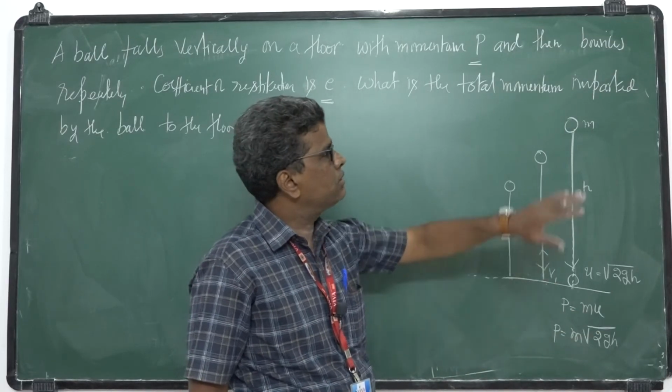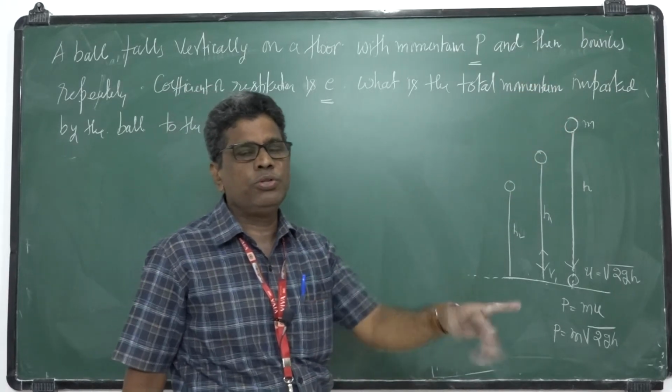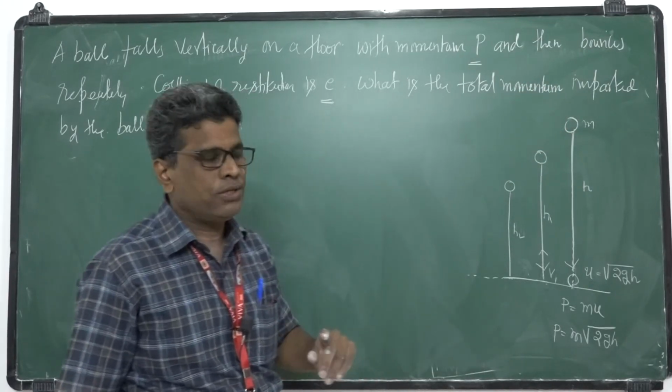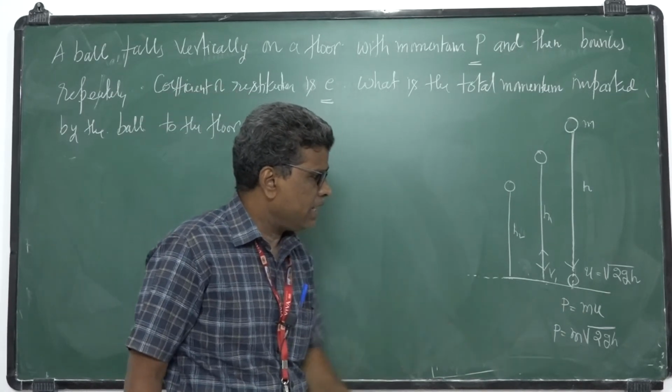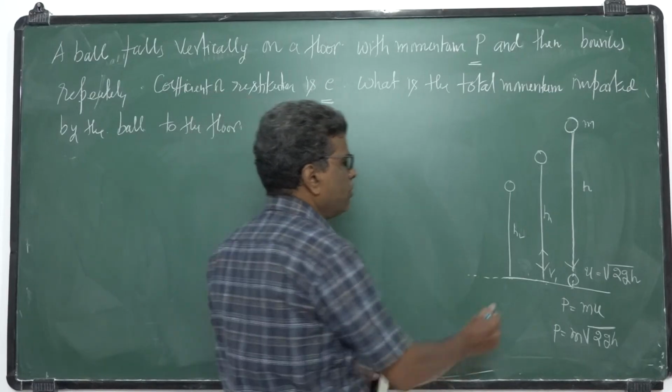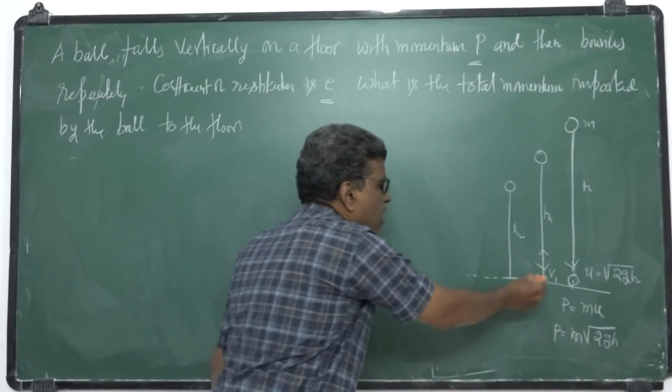During this process, what is the total momentum imparted by the ball to the floor? That's what we want. So the initial momentum is mu. For the momentum imparted, I want the velocity after collision.